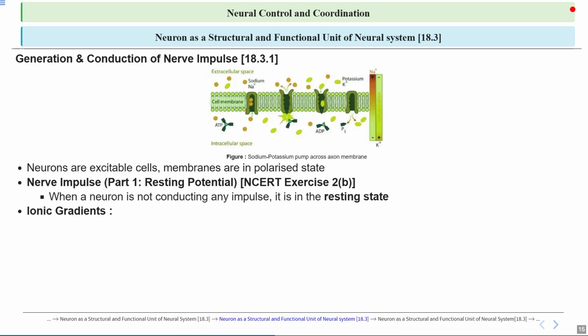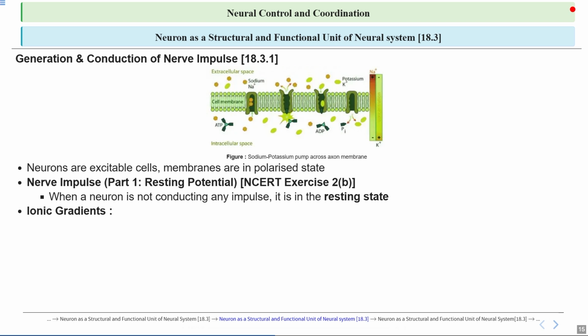So, ionic gradients. The axonal membrane allows potassium ions, or K+ ions, to pass through easily, but blocks sodium ions, Na+, almost completely, creating an ionic gradient.